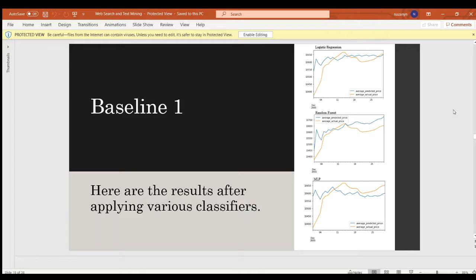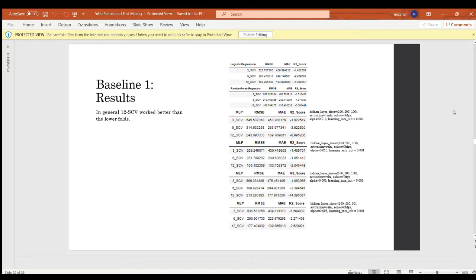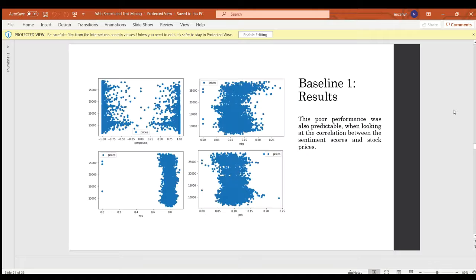On the right are the results of various models for the year 2000 using 12 KSCV. In general, 12 KSCV worked better than the lower folds, but all our models performed poorly. This poor performance was also predictable when looking at the correlation between the sentiment scores and stock prices.